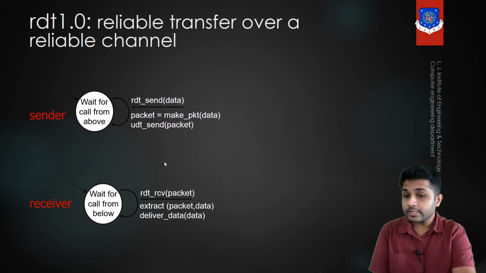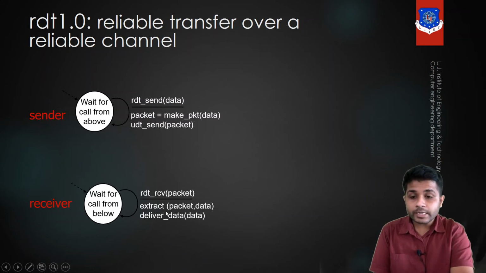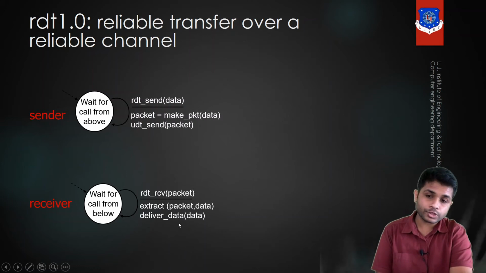Remember, at the sender side, we actually create the packet from the data. So at the receiver side, we have to extract data from the packet. So using the extract function, and we will pass two arguments, so that after performing this function we will get the data, and that data will be delivered using the deliver underscore data function.